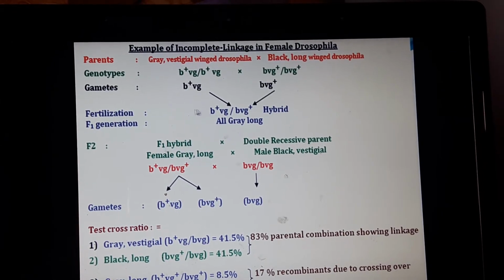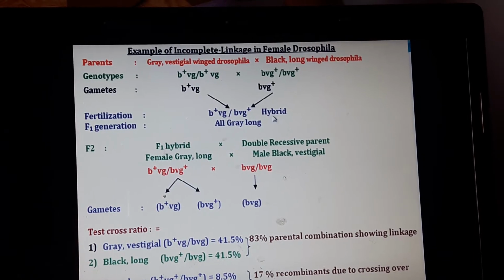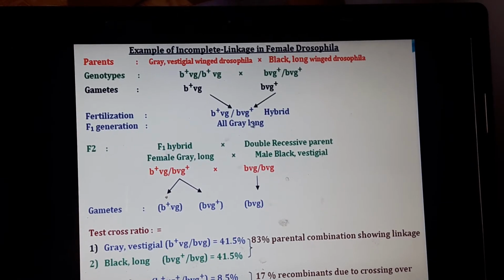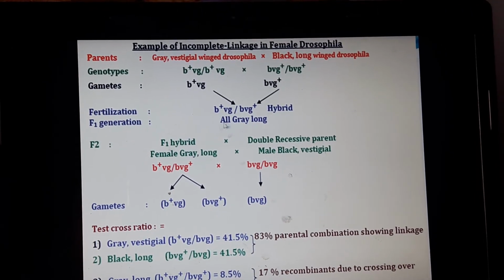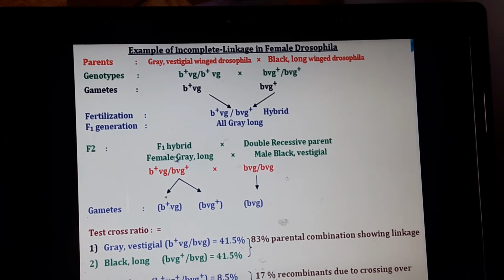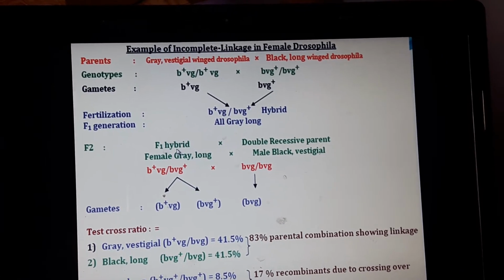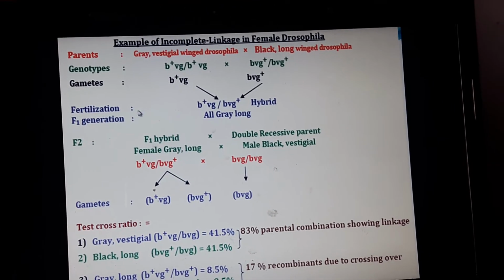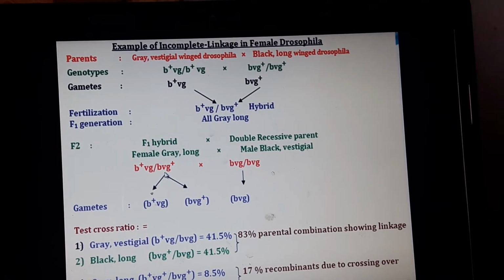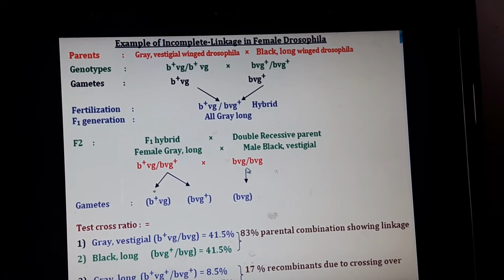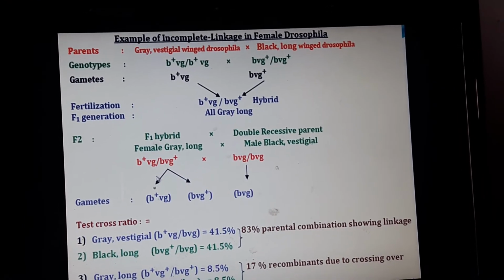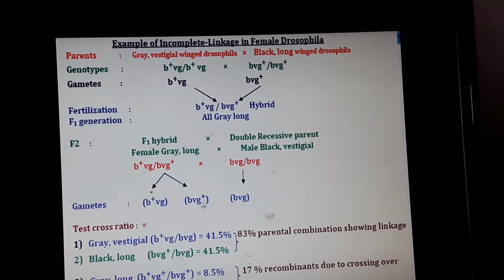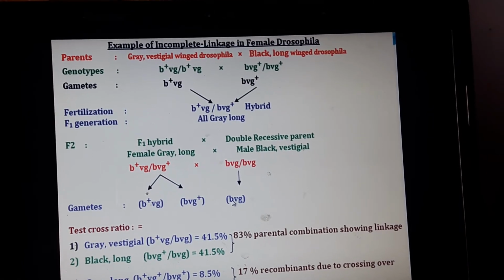During fertilization in the F1 generation, the result indicates that all F1 are hybrid or heterozygous, grey long. Now, for the F2 generation, we take the F1 hybrid female, grey long, and cross her with the double recessive male, black vestigial, that is, B+Vg/Bvg+ is crossed with Bvg/Bvg. The hybrid produces two gametes, B+Vg and Bvg+, and the double recessive produces a single gamete, Bvg.